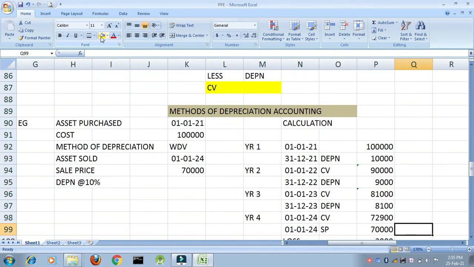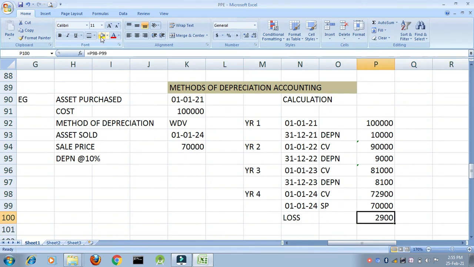First, let us find out what needs to be done. Year 1, I have purchased the asset for 1 lakh. Depreciation for that year would be how much? 1 lakh into 10%. The carrying value is how much? 90,000. In the same way, depreciation will be how much? 9,000. Why 9,000? 90,000 into 10%. It is WDV, written down value. In the same way, we calculate for all the 3 years.